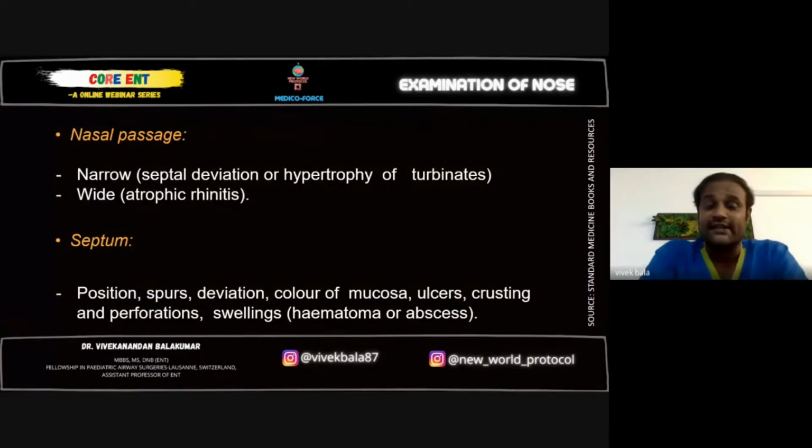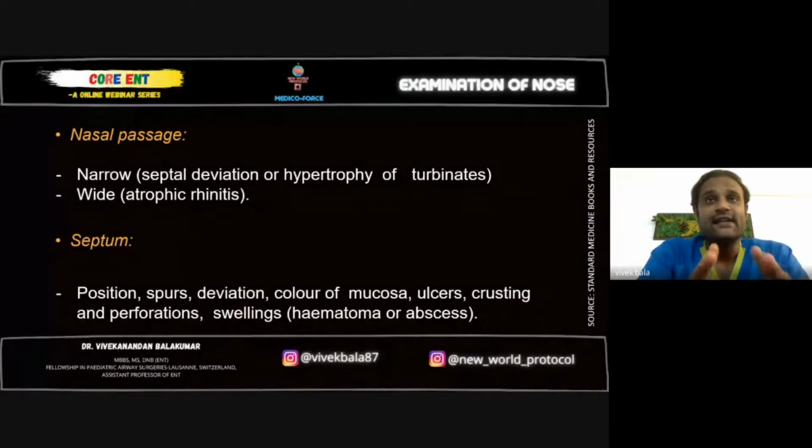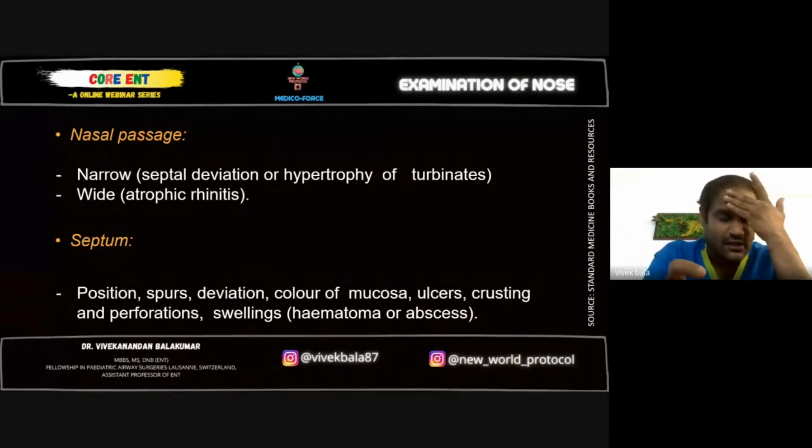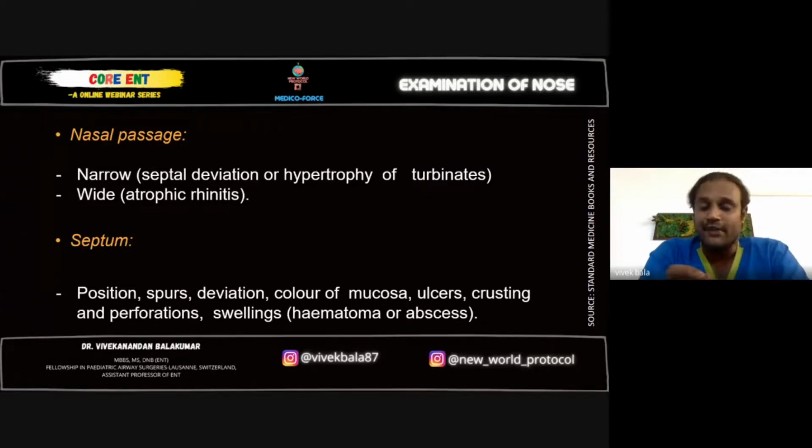Okay. Then you check the nasal passage for the presence of any mass lesions. Number two, because of a septal deviation or a deformity, you can have a narrowed passage on one side, whereas the other side will be quite roomy. If the nasal passages are wide on both sides and you see turbinates which are very small and atrophied, then it is a clear-cut case of atrophic rhinitis, where you see a wide, roomy nasal cavity. The words wide, roomy nasal cavity have to be mentioned when you're taking a case history of atrophic rhinitis.